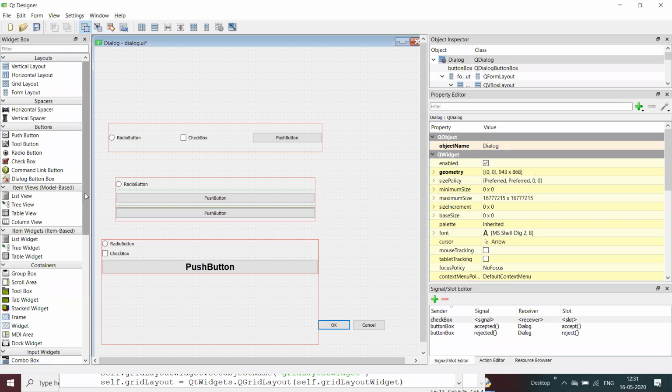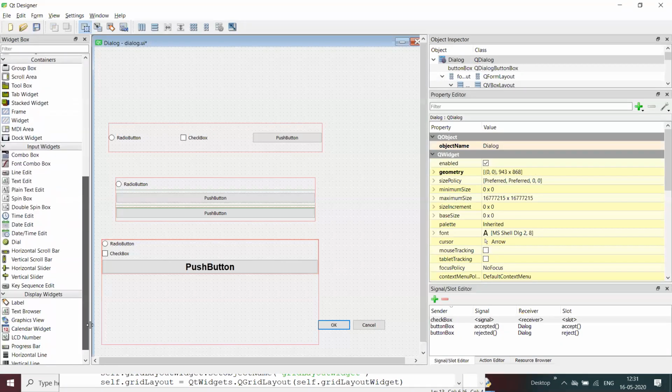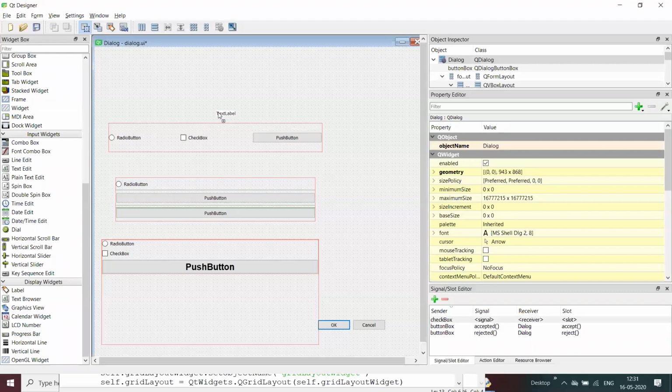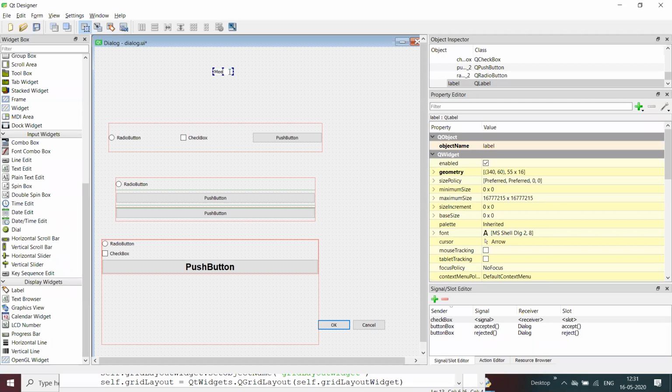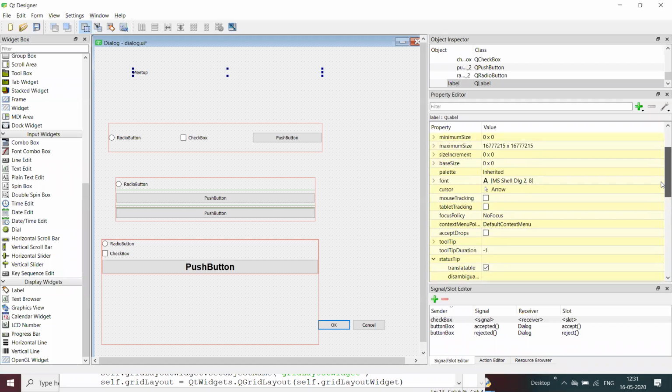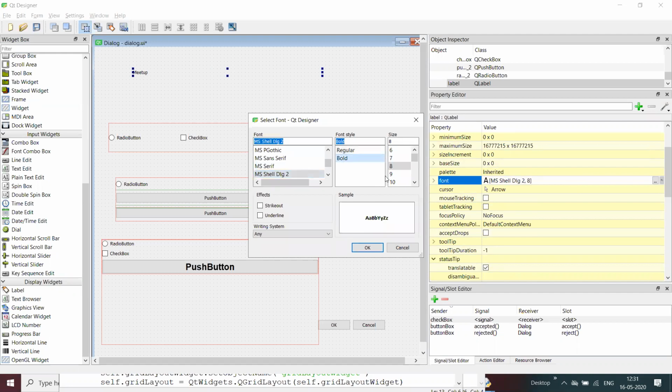For example, I'm going to add a text over here, a label, maybe "meetup". Maybe I can increase the font size, bold, 12.